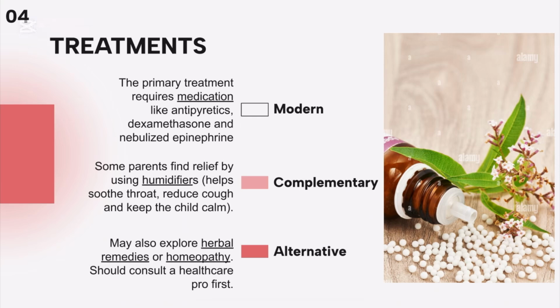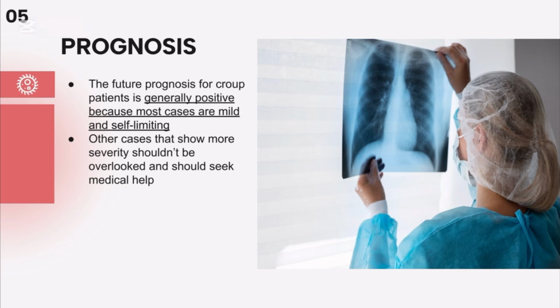5. The future prognosis for children who experience croup is generally positive because croup is often mild. It may be a self-limiting condition that typically resolves on its own within a few days to a week with appropriate care. If it doesn't resolve on its own, a short course of oral medication will be prescribed, like dexamethasone. Epinephrine, once talked about in modern treatment, is an option.